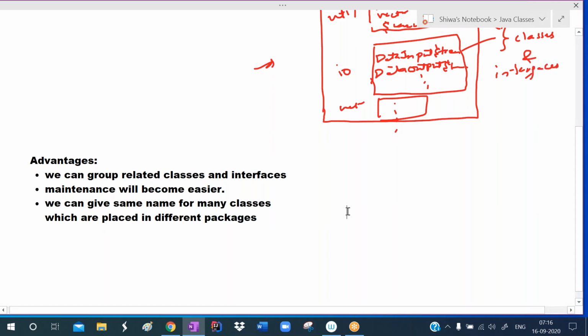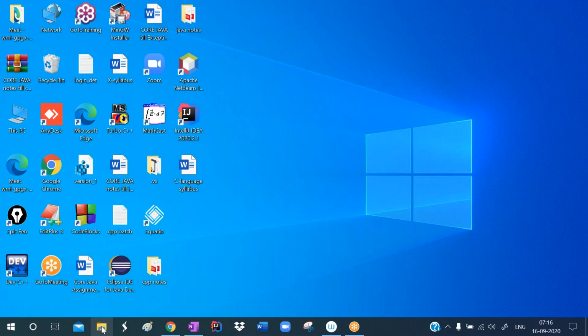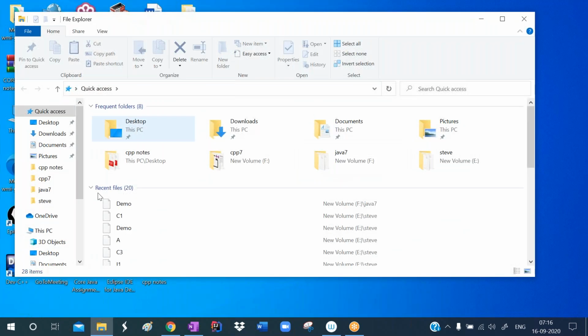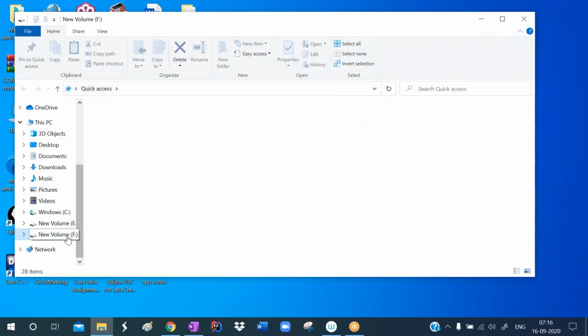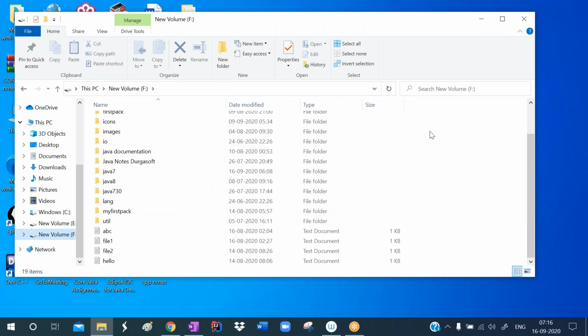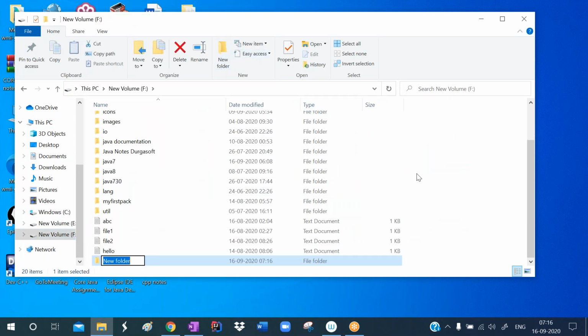Now, for example, observe, just a minute. In the F drive, I'm creating one new folder. I'm giving the folder name as package.